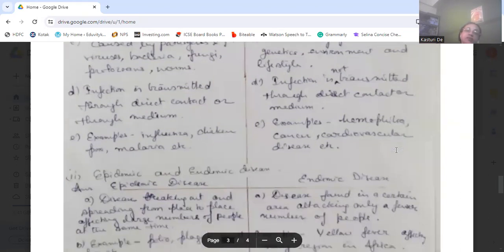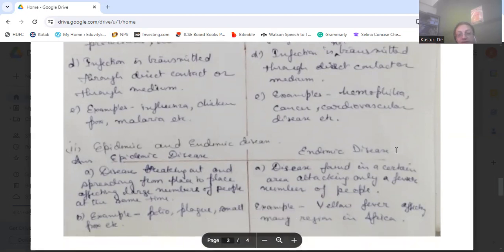Next is the difference between epidemic and endemic diseases. An epidemic disease is a disease which breaks out and spreads from place to place, affecting a large number of people at a time. An endemic disease is found in a certain area, attacking only a smaller number of people at a time. Epidemic disease examples are polio, plague, smallpox. An endemic example is yellow fever, which affects people in a region of Africa.